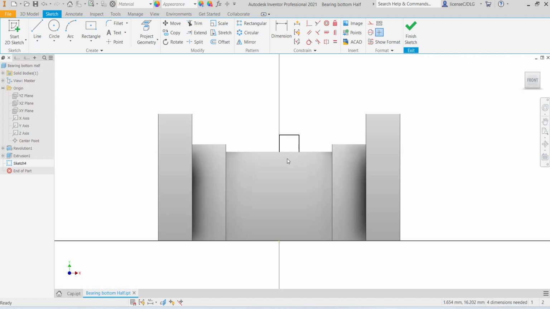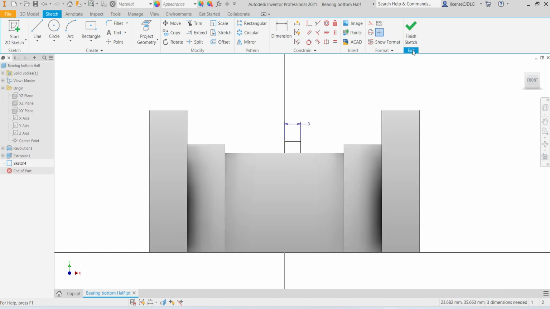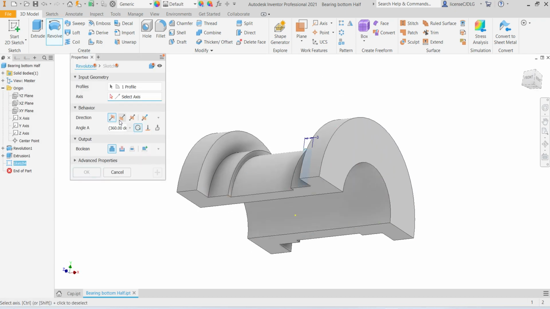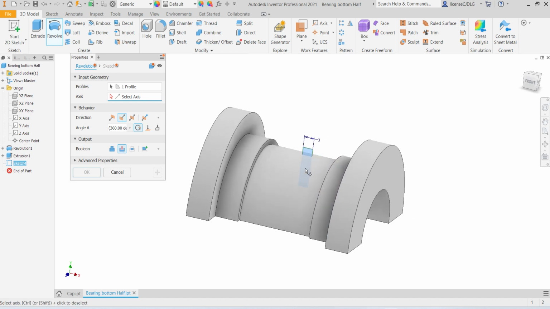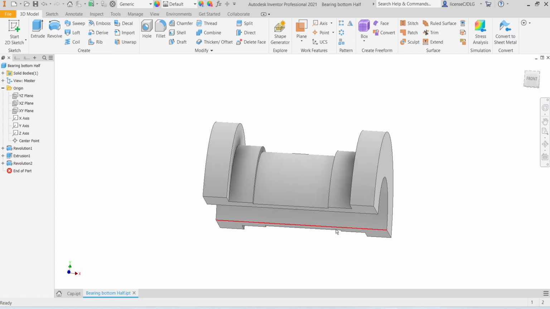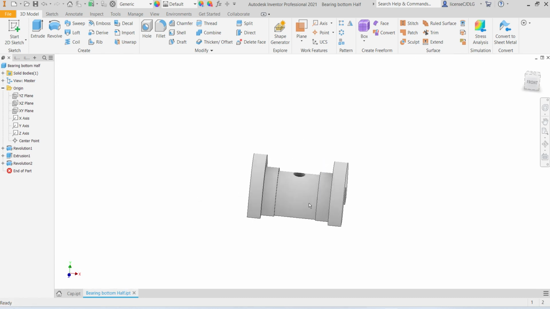So we can do so many methods, friends. So I am using it without the plane, I am doing without the planes. Finish sketch, revolve, select remove material, select center line, click OK. So top and bottom bearing flanges are created.